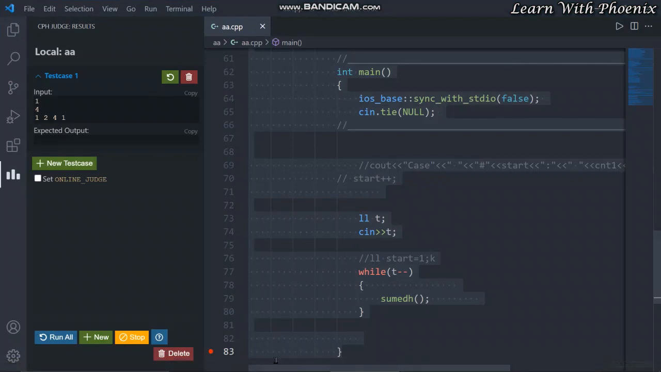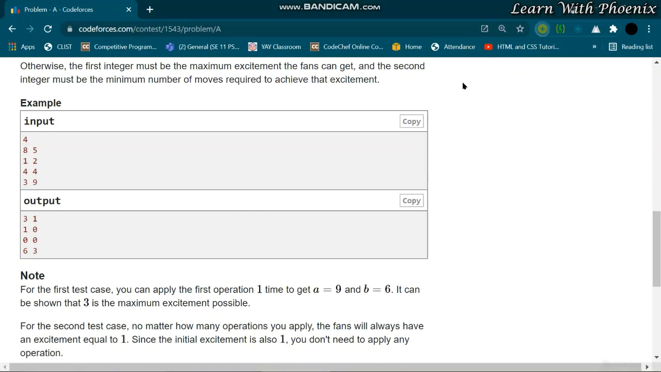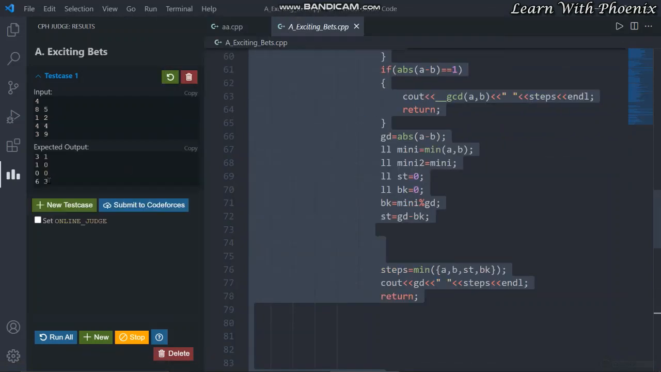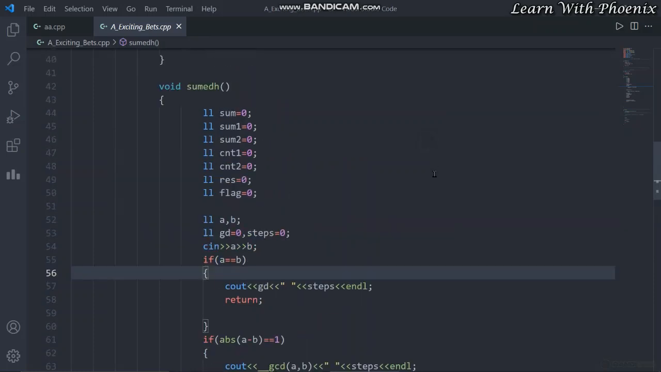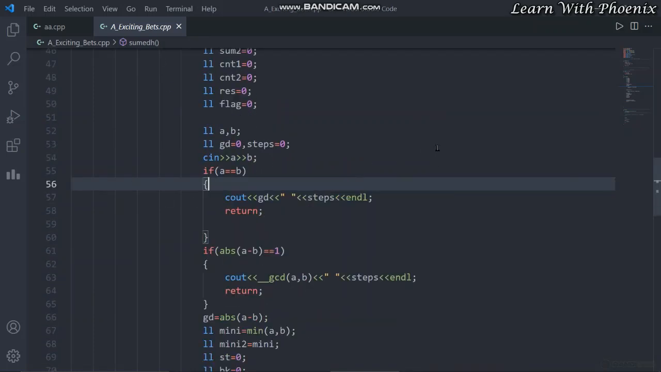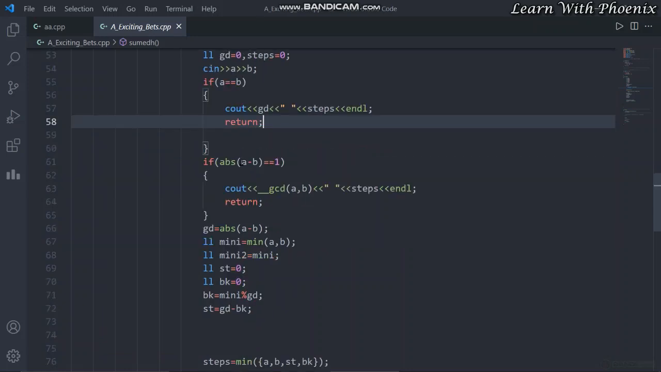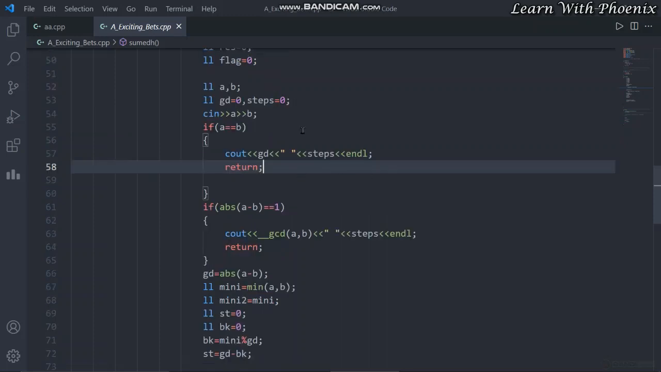So now we'll head on to the solution. I will explain this question through the solution itself. I bifurcated this question into two cases. If a and b are equal, then obviously I output 0 and 0. If the absolute difference of a and b is 1, that means the two numbers are consecutive, the GCD is going to be 1 only and the number of steps is 0. As I have neither incremented nor decremented, I get the desired output.